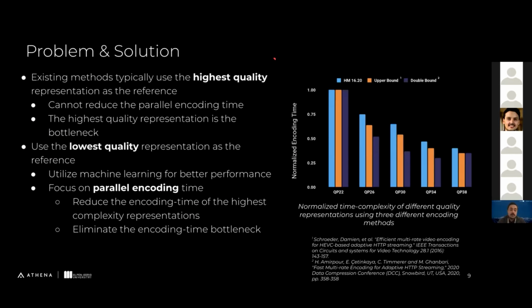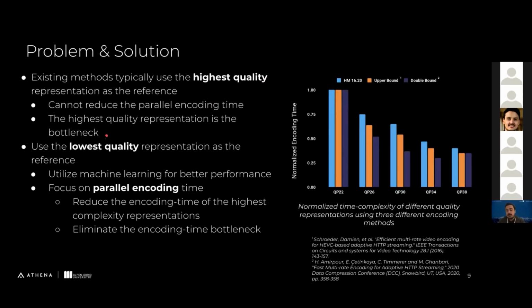The problem in multirate encoding is that we have some existing methods that can speed up the multirate encoding time, but they usually use the highest quality representation as the reference. So when we do that, we cannot actually reduce the parallel encoding time, because if we use the information from this highest time complexity to encode the remaining representations, and we want to do them in parallel, we are bounded by the time complexity of this highest quality, because we cannot fully encode the remaining representations unless we complete this encoding. So we have this bottleneck scenario in this case.